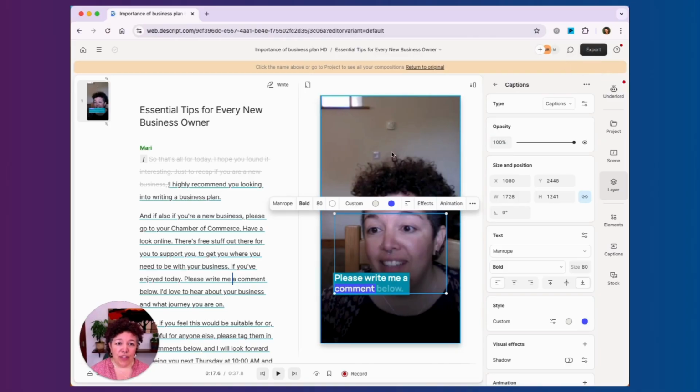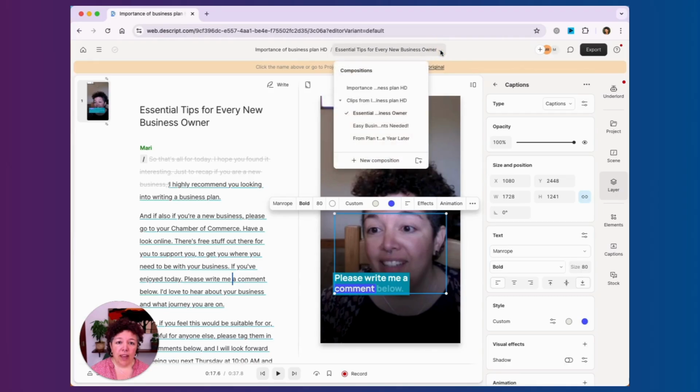Once you've done this one, if you go up here, the other ones are also saved as well. So you can go in and edit them. There is a bit of tweaking at the end, so you can get it to look how you want and use your brand colors and things like that. But it's a hell of a lot quicker than having to chop it up on Canva.